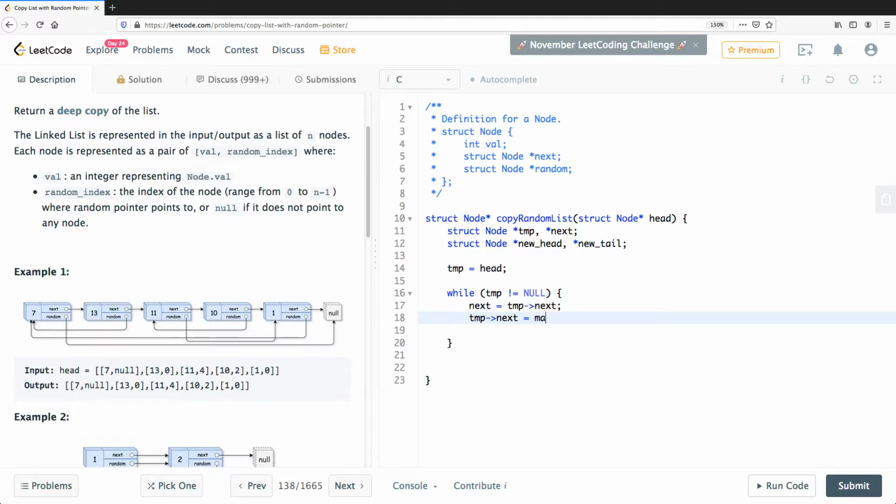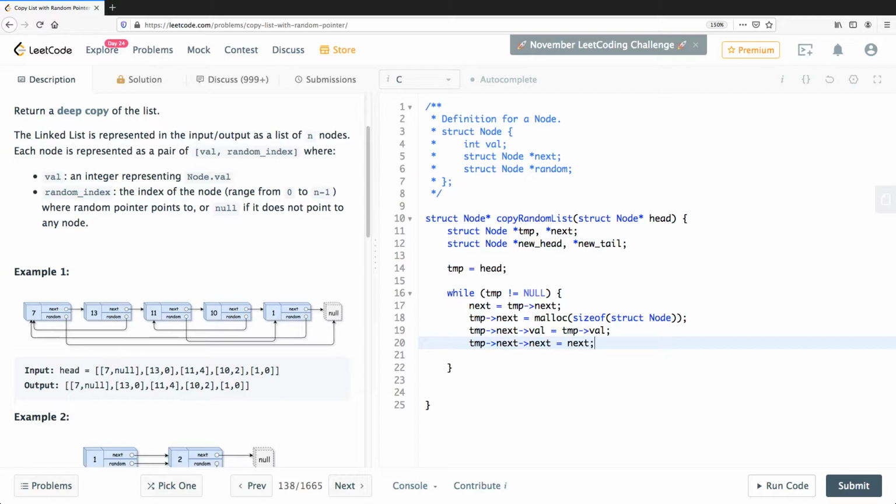So temp next equal to malloc sizeof a struct node, right? So we have now temp next. Okay, before we do that, temp next val will be set to temp val, and temp next next will be set to next, right?